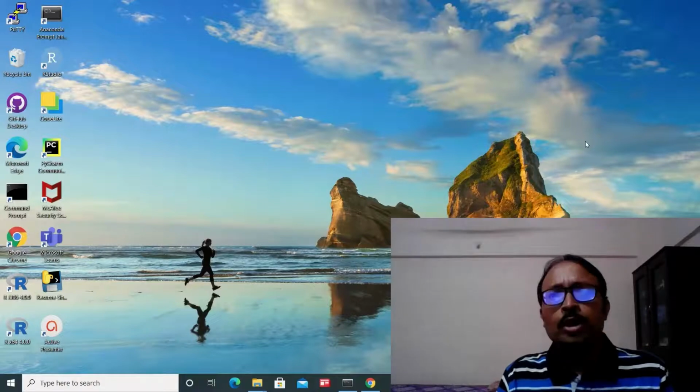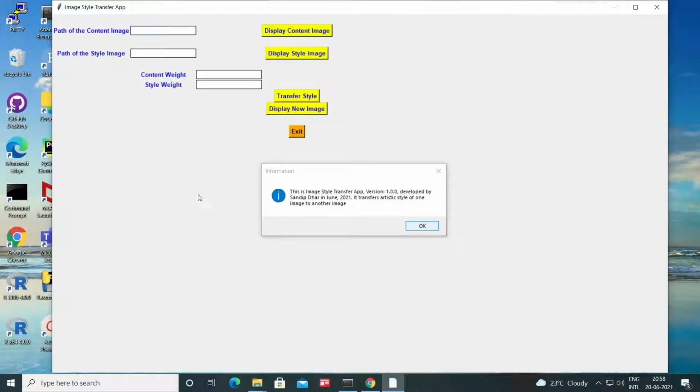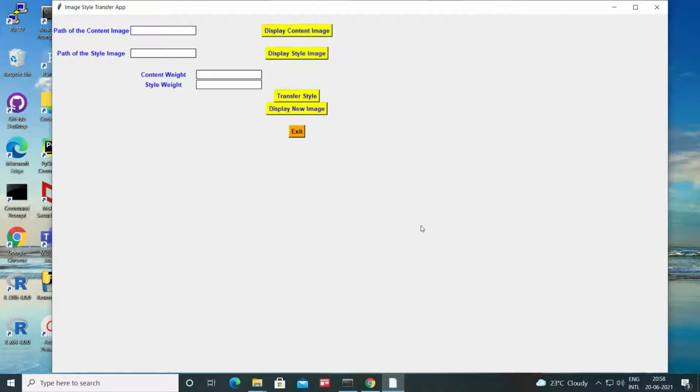Now I will give you a short demo of this app. So this is how my image style transfer app looks like. As you can see, as soon as we launch this app, we see this information. This is image style transfer app version 1.0.0 developed by me, Sandeep Dhar, in June 2021. It transfers artistic style of one image to another image. So we just click OK to proceed.